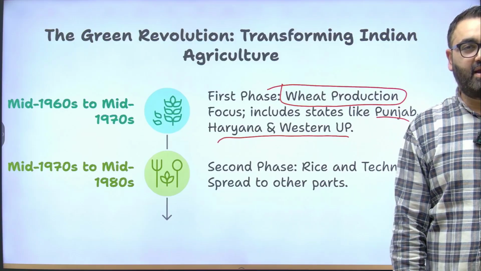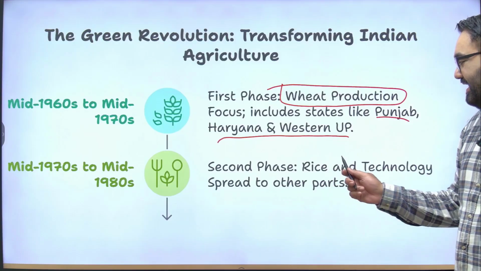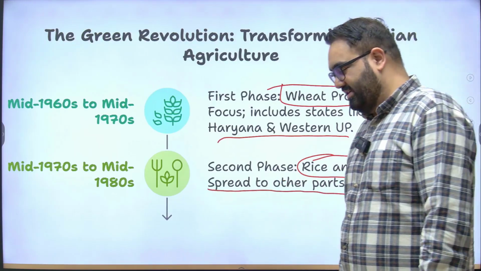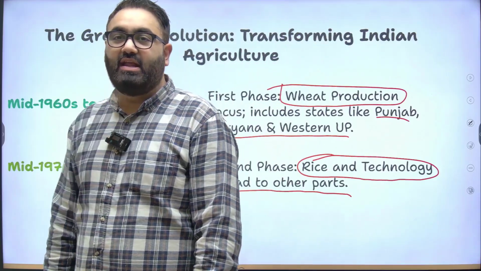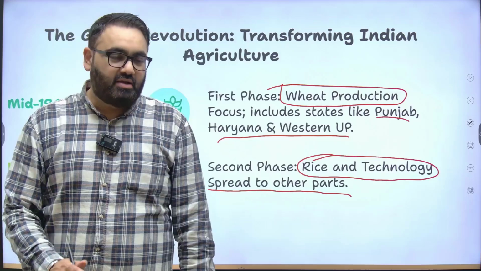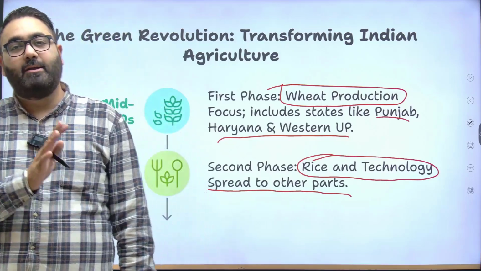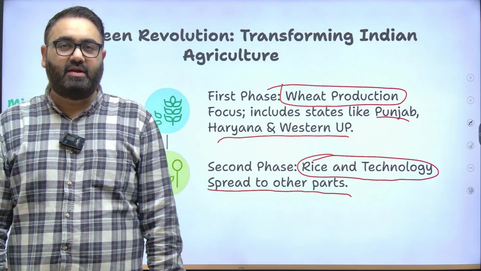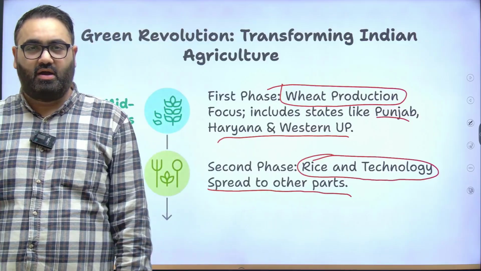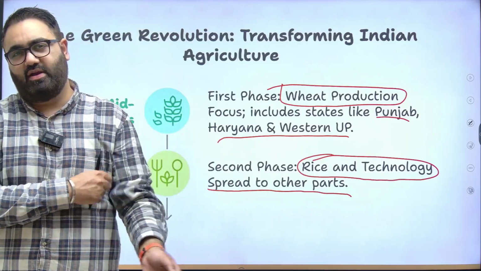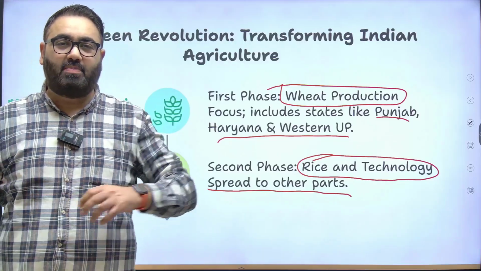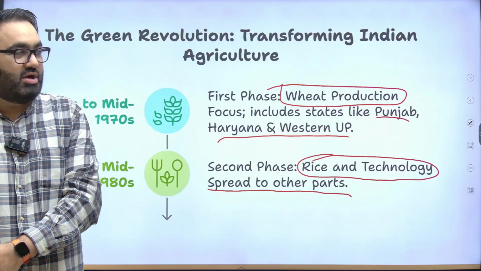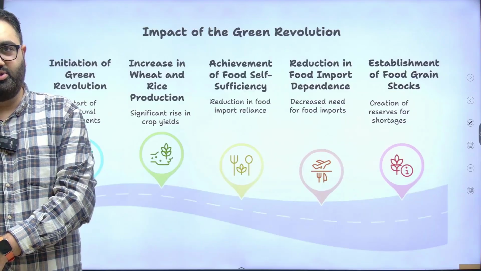In the second phase, from 1970s to 1980s, it was rice and technological advancements that were the focus, and it spread to other parts as well. But even after that, even today, if you look at the areas where Green Revolution actually made an impact, it was mostly restricted to these places only. For example, Green Revolution did not really touch the southern part of India or the western part of India or the eastern part of India. It was mainly focused in the northern part, Punjab, Haryana, Western UP, maybe some parts of Bihar as well. This is where most of the focus was when it comes to Green Revolution.